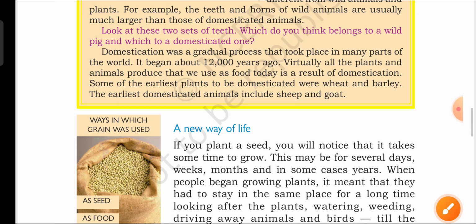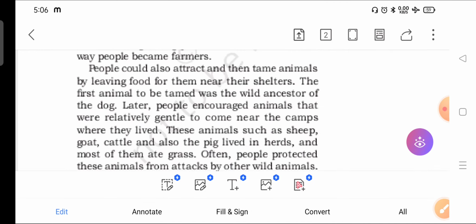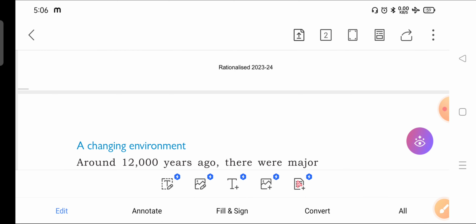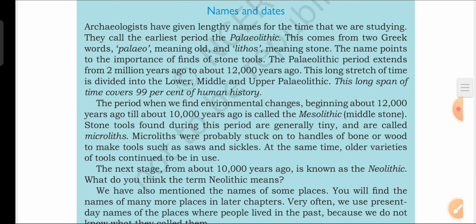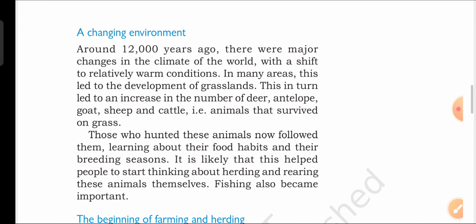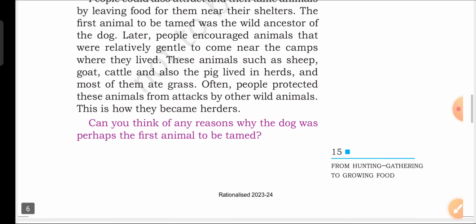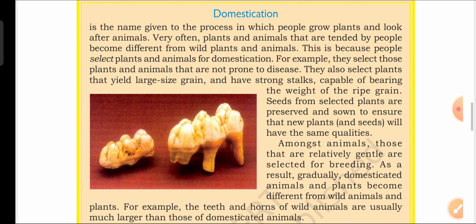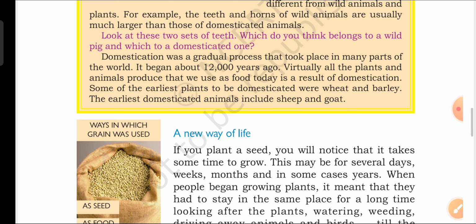So in our today's class, we have covered the topic a changing environment. Before that, we learned about the names and dates, the history, how history was divided by the archaeologists. It is divided into three parts: Paleolithic, Mesolithic and Neolithic. And after that we learned about the changing environment, how people became farmers and how they became herders. Okay, the beginning of farming and herding. And after that we have understood this term domestication. All right, so we'll stop here in today's lecture.